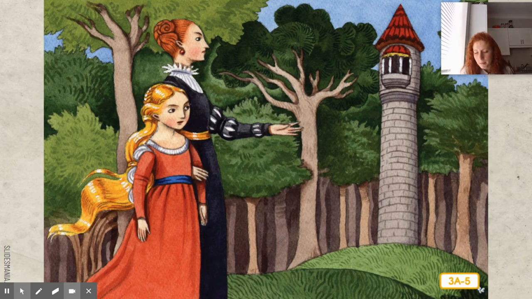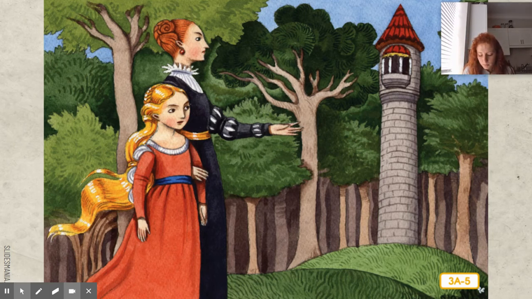And she grew up to be a beautiful girl. When Rapunzel was 12 years old, the witch took her deep into the forest. There, she locked her in a tower with no steps and no door, only a small window near the top. Why do you think she would lock her in the tower?